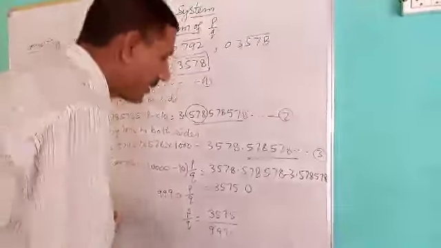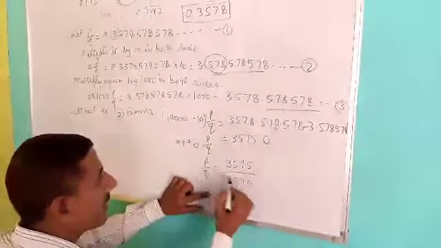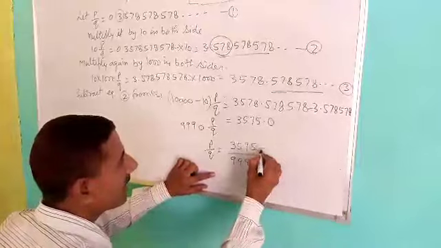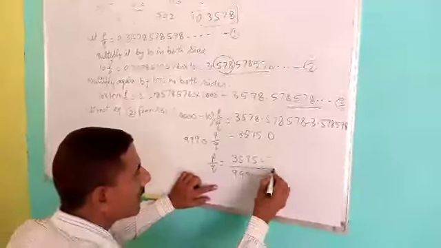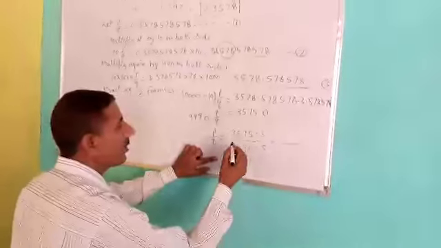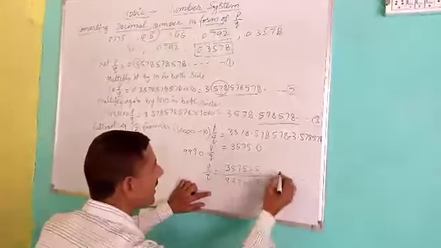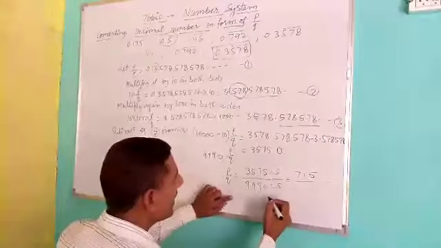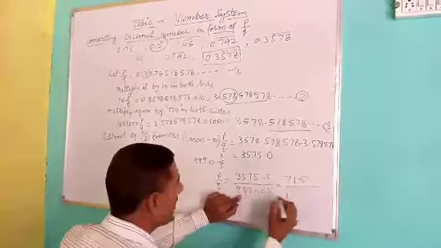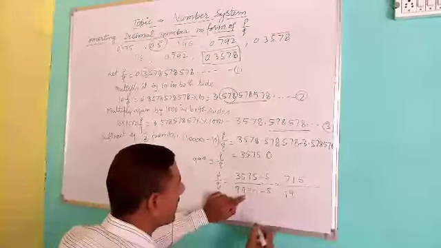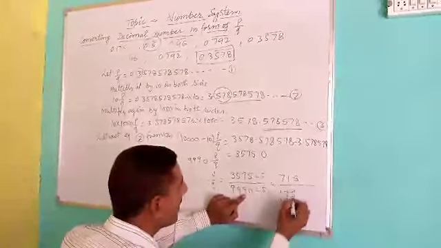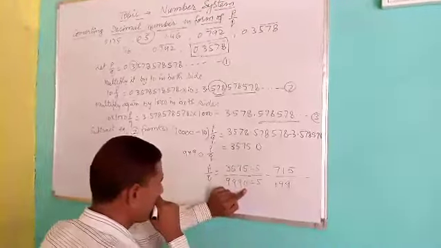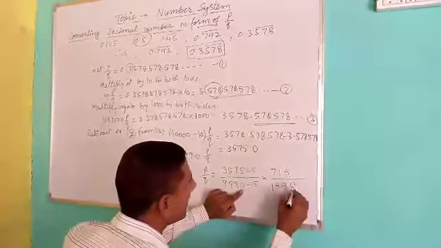In this number the last digit is 5 and here it is 0, so divide by 5 to bring it to the lowest form. 3575 divided by 5 is 715, and 9990 divided by 5 is 1998.